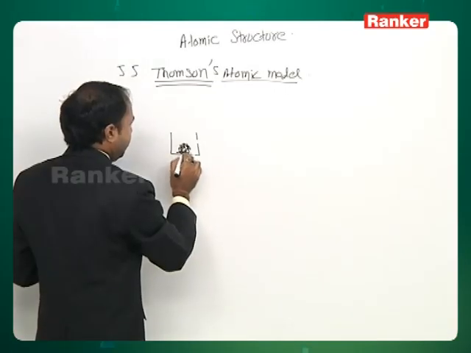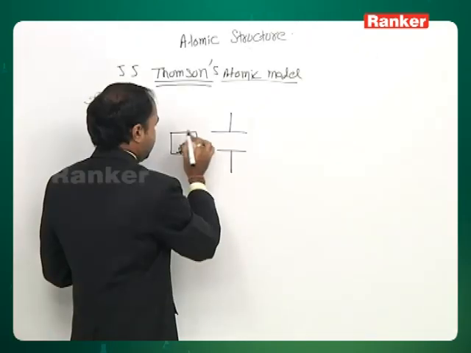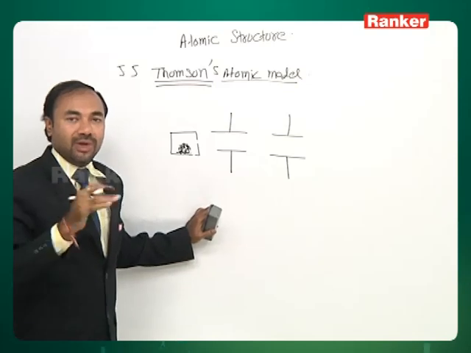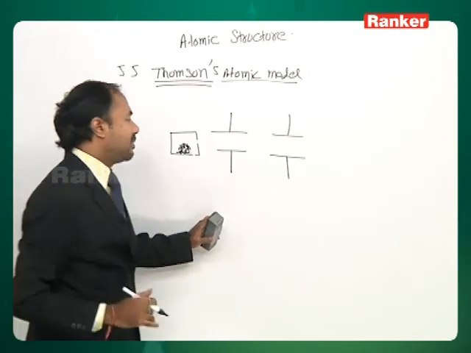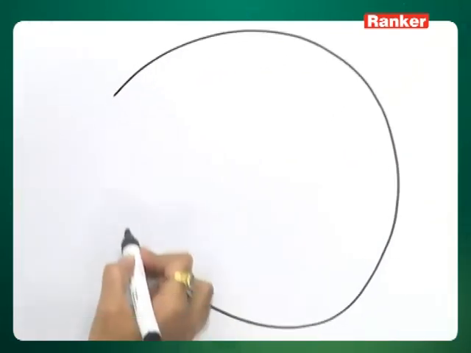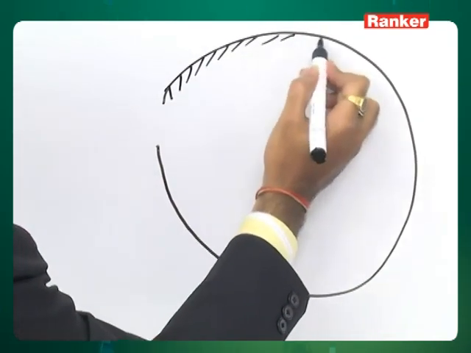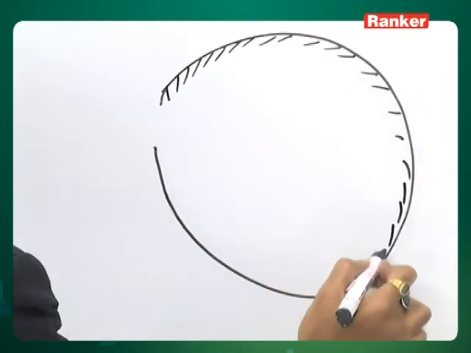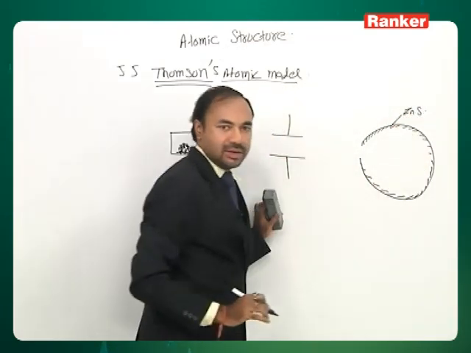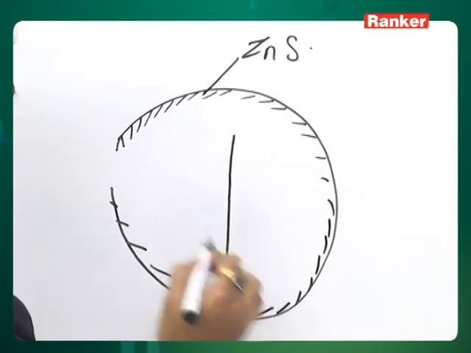So he took an alpha emitter here, then he kept plates here to control the movement of alpha particles. He kept plates so that the alpha particles would get accelerated and move in one straight direction only. They will not divert from their pathway. Here he took, like this, a disc. In this disc, the inner side of the disc was coated with zinc sulfide. This was coated with ZnS like this, and here he took a very thin gold foil, very thin.